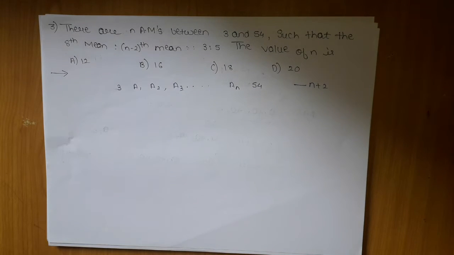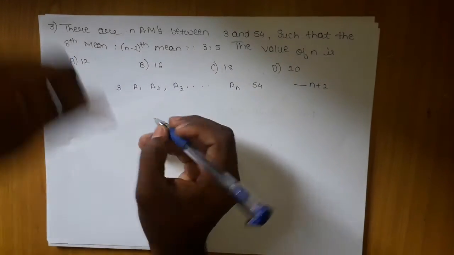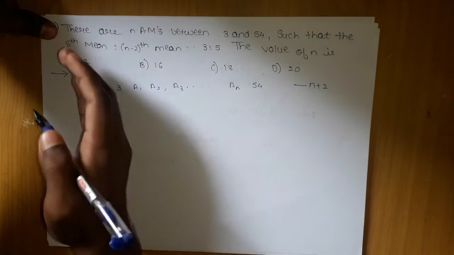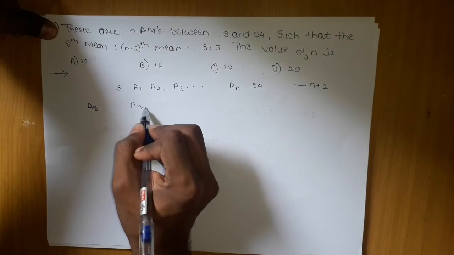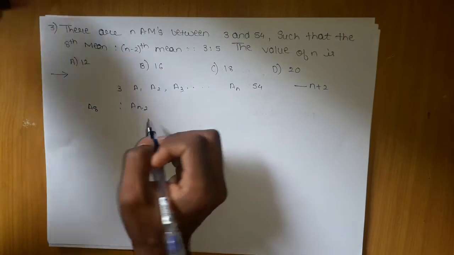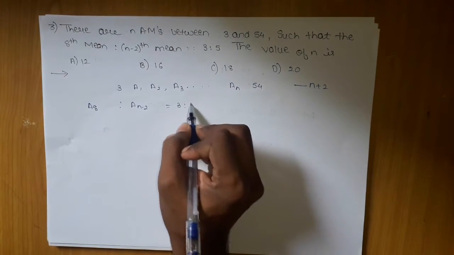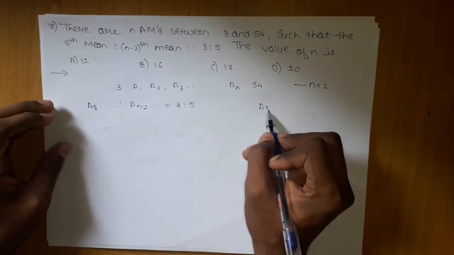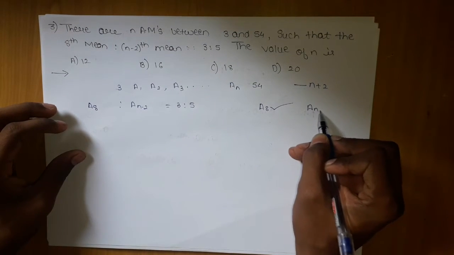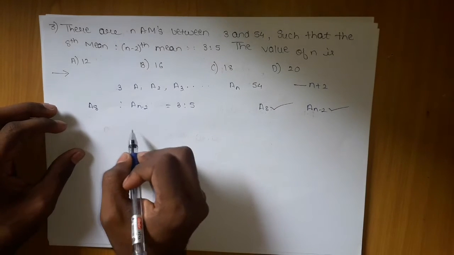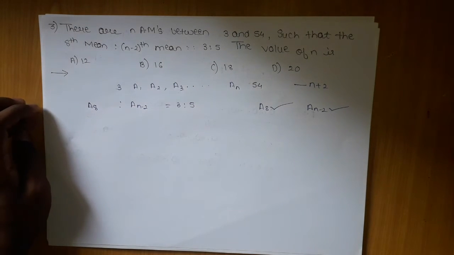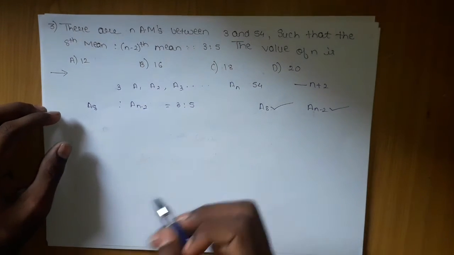Our aim is to get the ratio of a8 to a(n minus 2). We want to divide them, and they are telling us it is equal to 3:5. But before that we need to get a8 and a(n minus 2), which are our targets. How do we get any term when AMs are inserted?